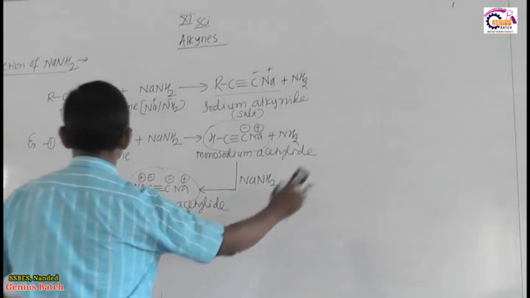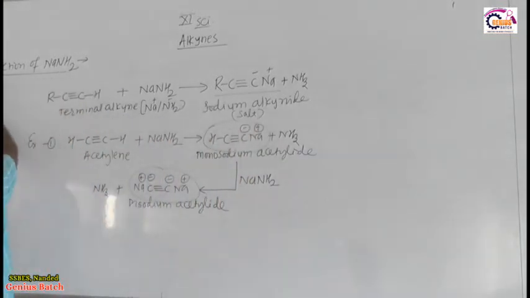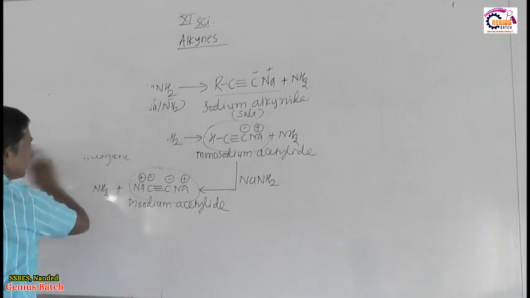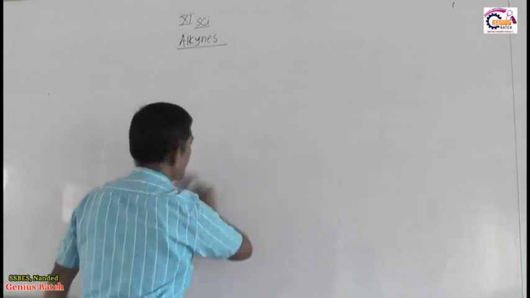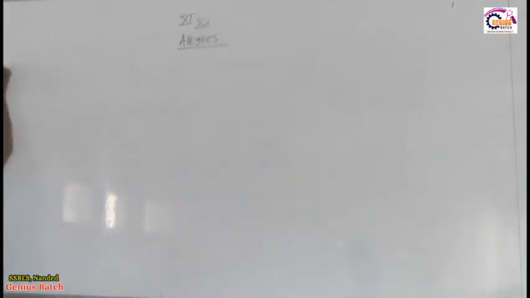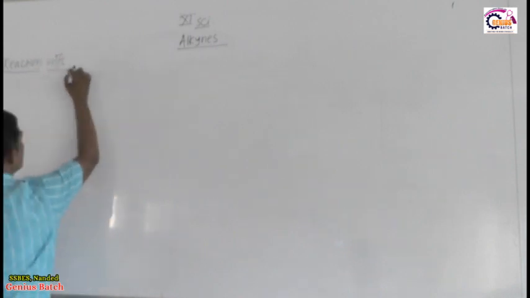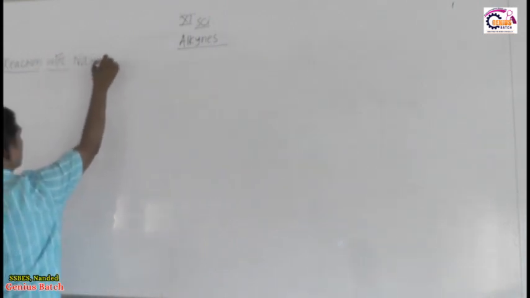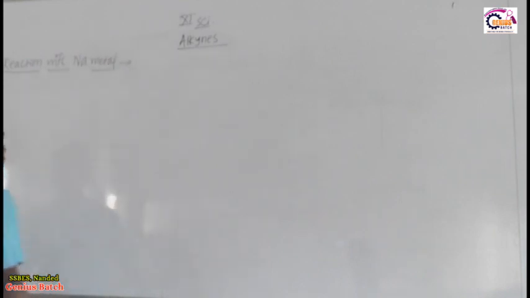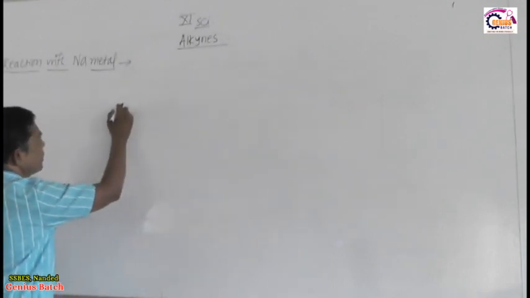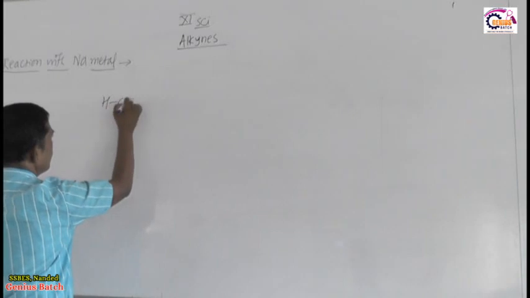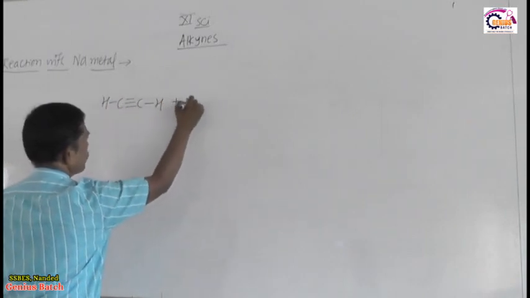So, the second chemical property that we discuss to prove the acidic nature of alkynes. The second chemical reaction is reaction with sodium metal. So look here, reaction with sodium metal. This acetylene, when it reacts with sodium metal,